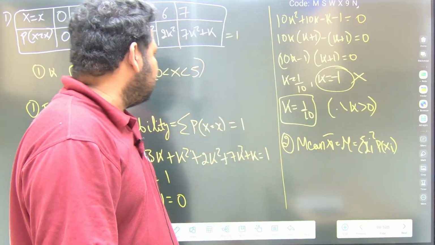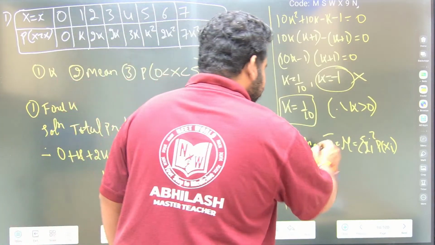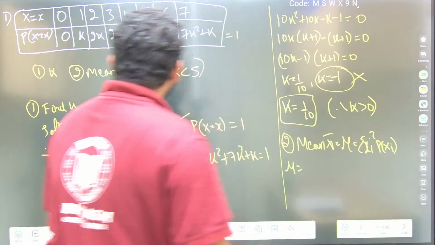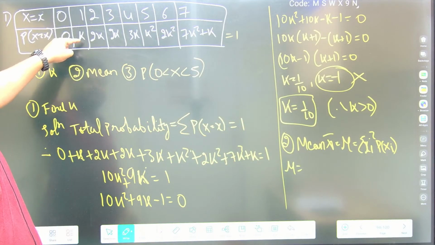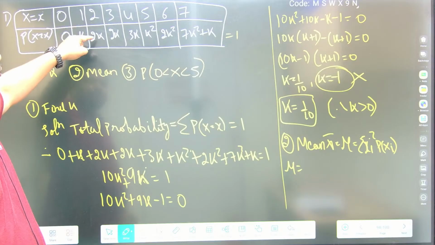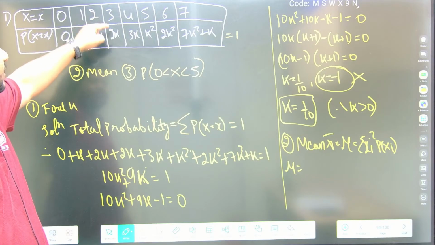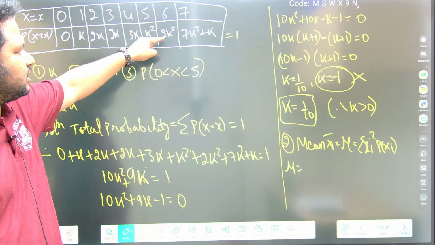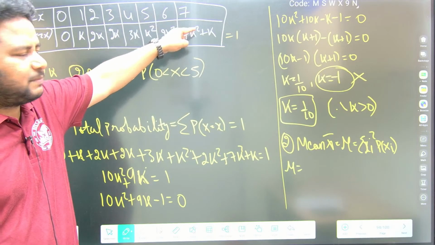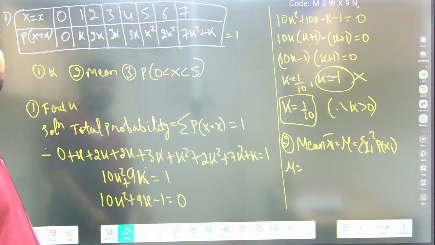This is the formula. So mu is equal to 0 into 0, then 1 into k, 2 into 2k, 3 into 2k, 4 into 3k, 5 into k square, 6 into 2k square, 7 into 7k square plus k. This is what we have to write. So what will this become, friends?